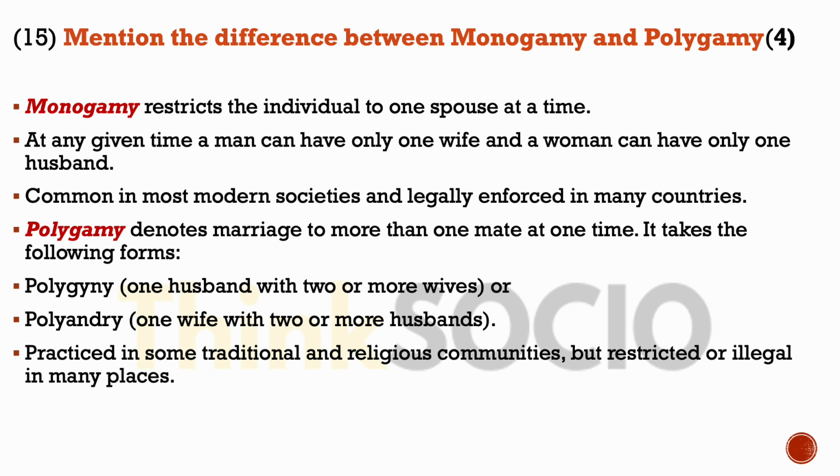Polygamy, on the other hand, denotes marriage to more than one mate at one time. It takes the following forms. It could be polygyny, where there is one husband with two or more wives, or polyandry, where there is one wife with two or more husbands. It is practiced in some traditional and religious communities, but restricted or illegal in many places.